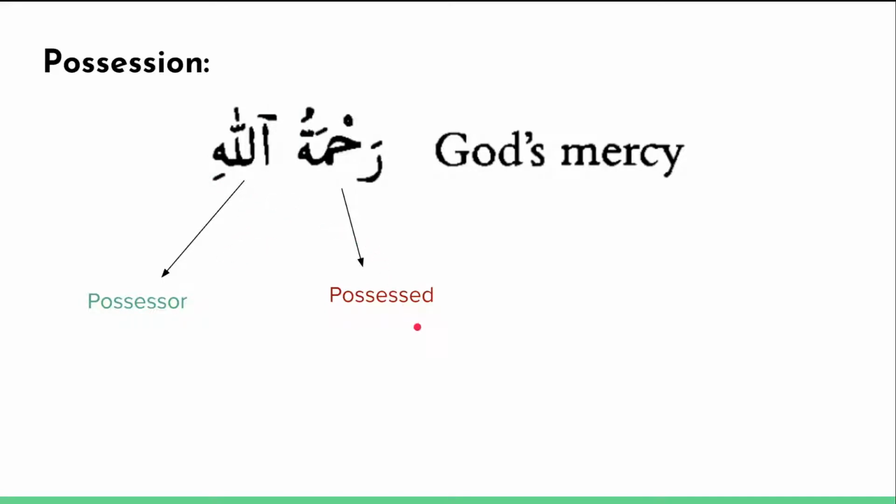So rahmah is the possessed noun. When we're saying possessed here, we're not talking about jinn, we're talking about something that is owned or possessed by something else. And in this case, the possessor is the word Allah. Allah's mercy. You'll notice that the possessed word in Arabic comes first, and the possessor comes afterwards. And so rather than translating this as God's mercy, we may choose to translate this as the mercy of God in order to make it follow the same order as it does in Arabic.